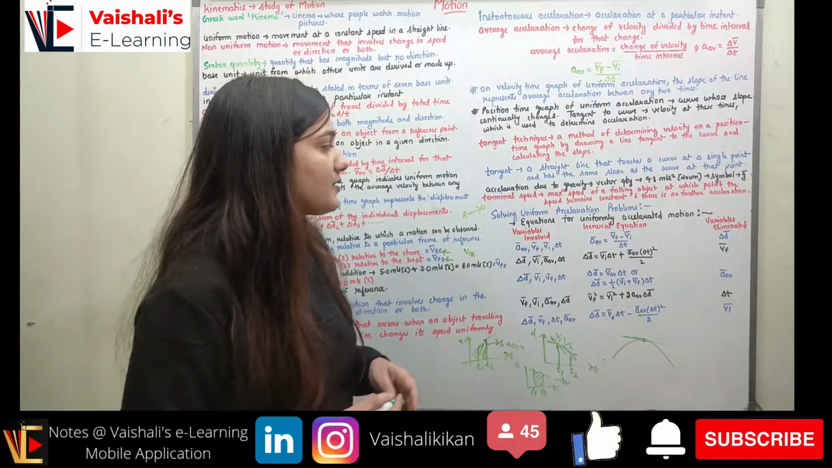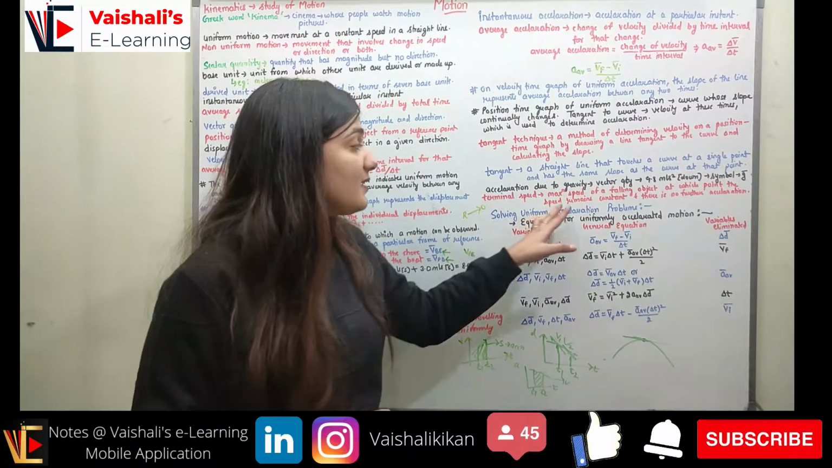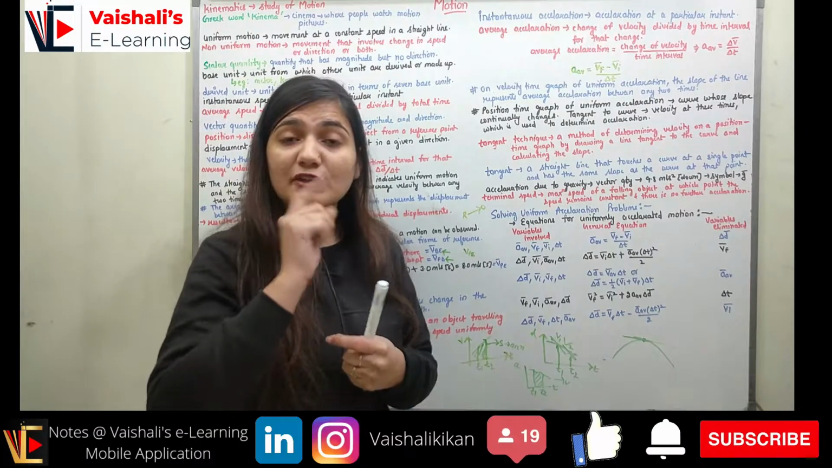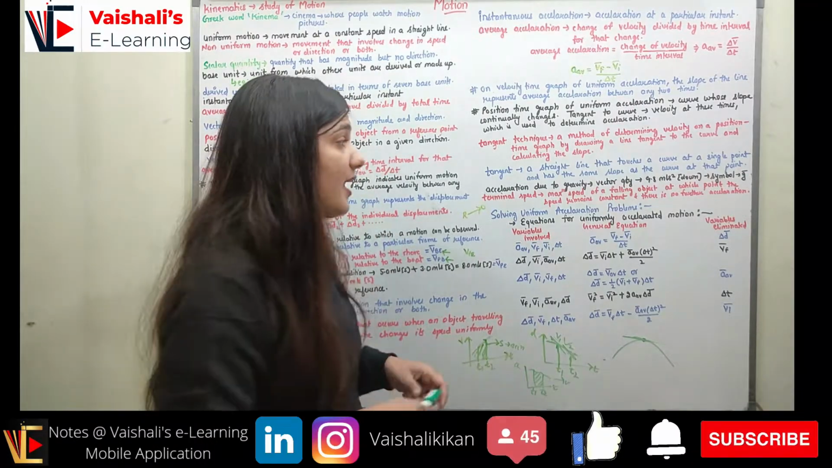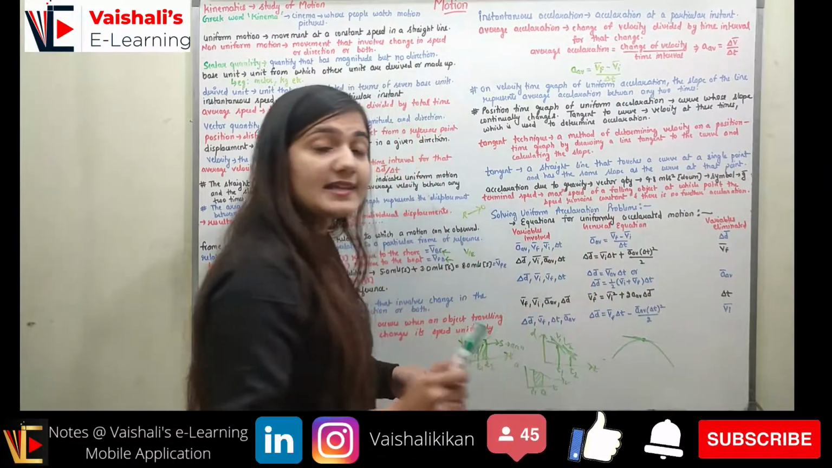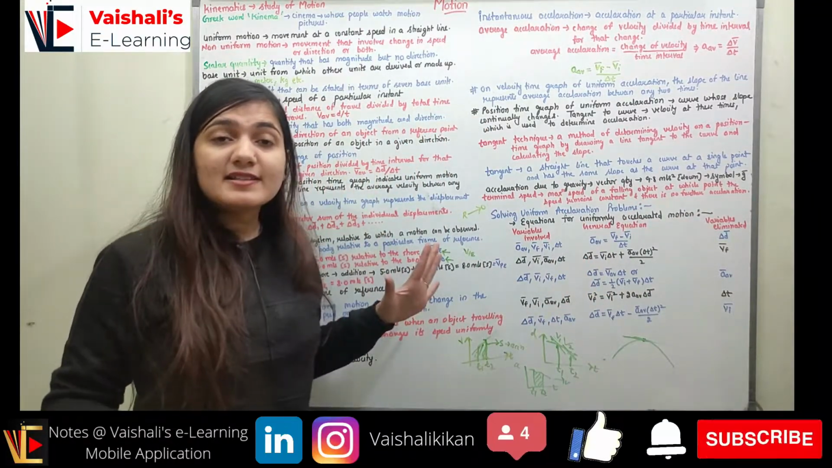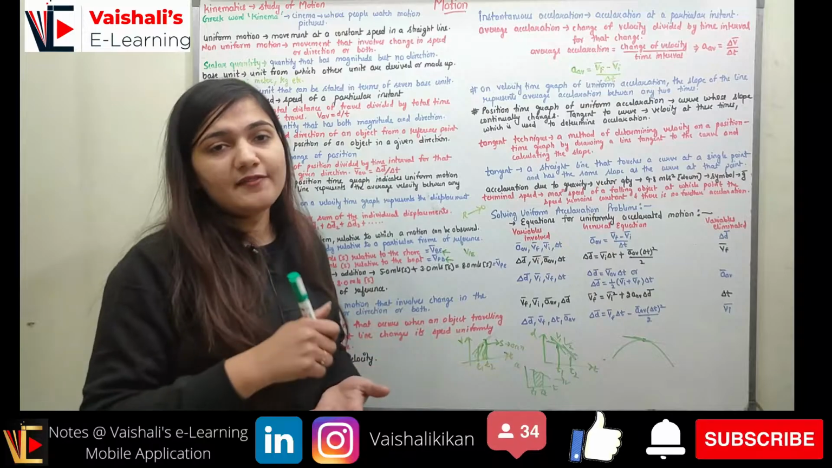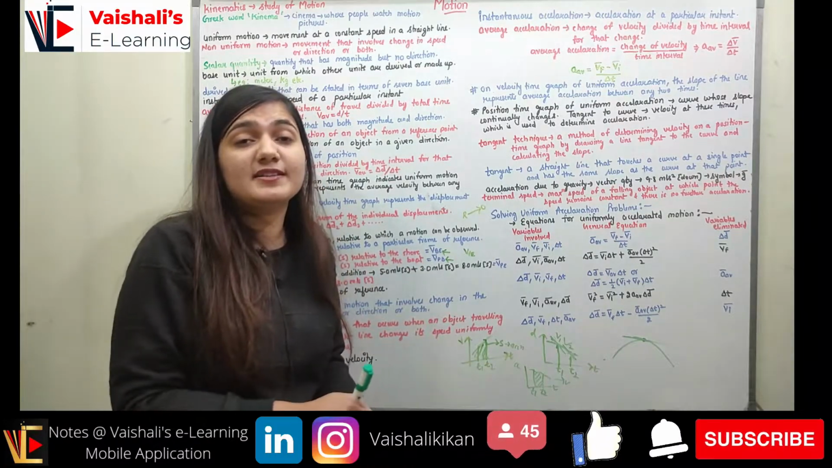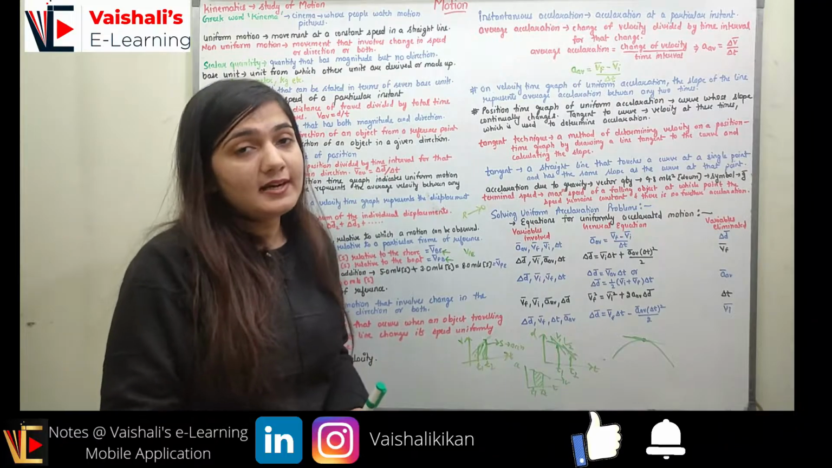Now coming to the terminal speed. Terminal speed is the maximum speed of a falling object. So if I have a falling object, this falling object will have a maximum speed, at which point the speed remains constant and there is no further acceleration. Initially the body will be having acceleration. Now if I remove the acceleration, the maximum speed this object is going to attain is the terminal speed.